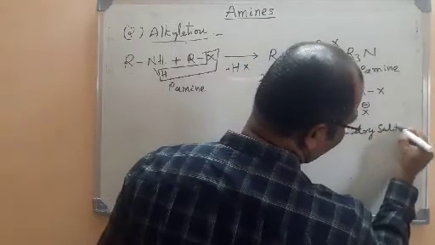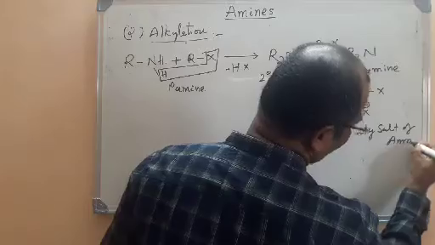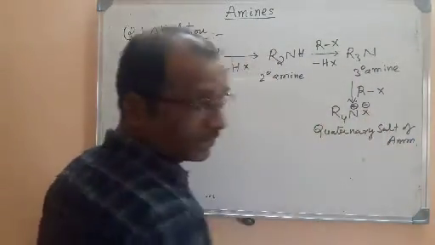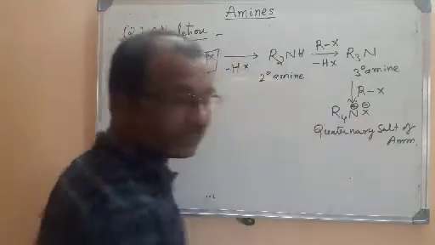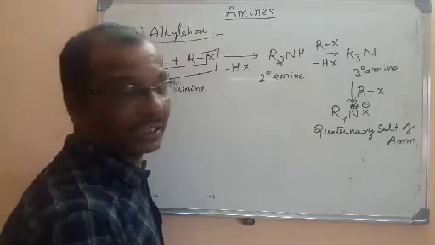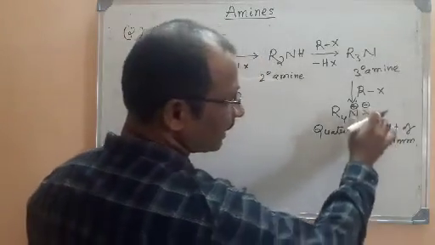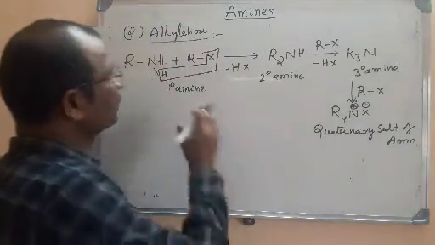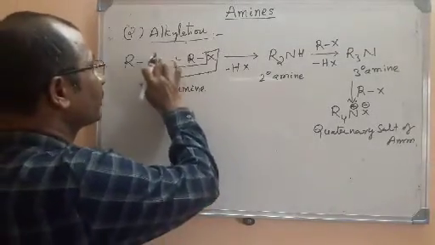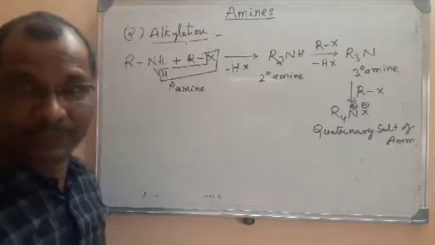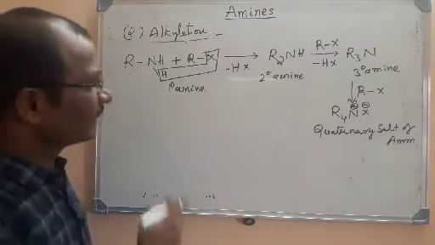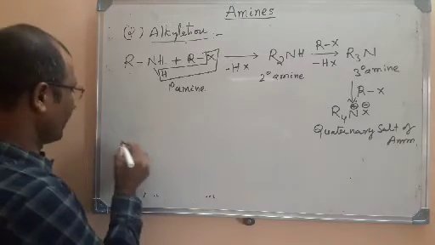R4NX is the quaternary salt of ammonia, nothing but tetraalkyl ammonium halide. So it has four alkyl groups, a tetraalkyl ammonium halide, where the halide ion is X minus. This is called alkylation. In alkylation, we successively replace the hydrogens on nitrogen by alkyl groups, or even aryl groups. It doesn't matter. Let us write one example so that it becomes easy.